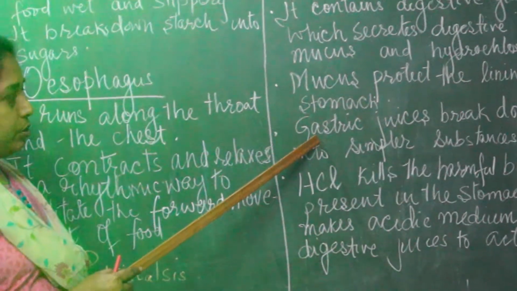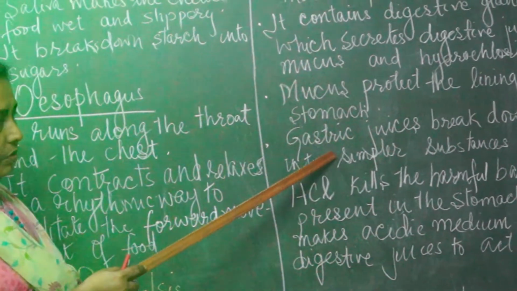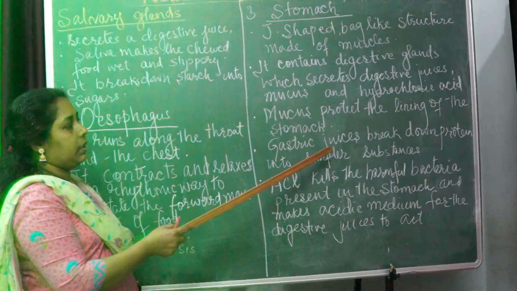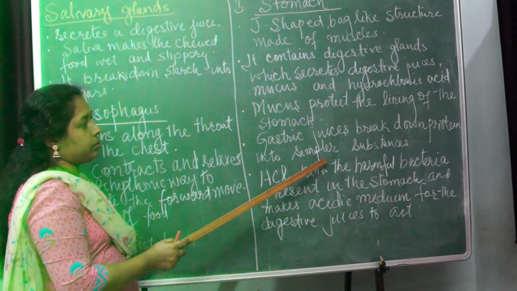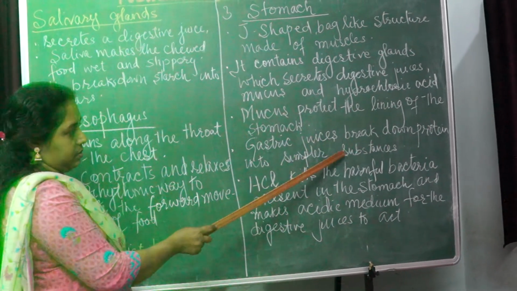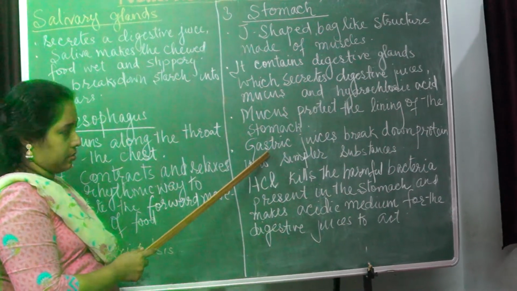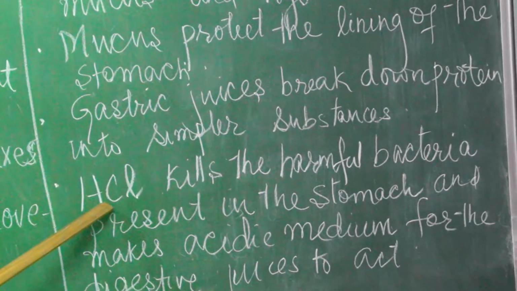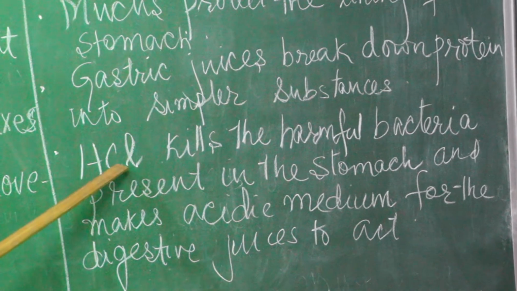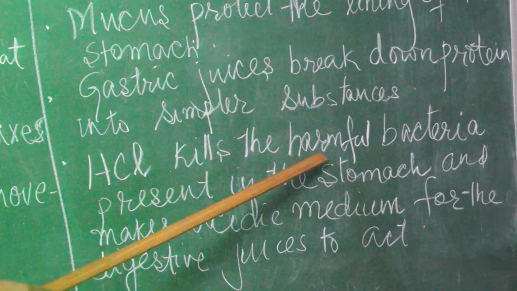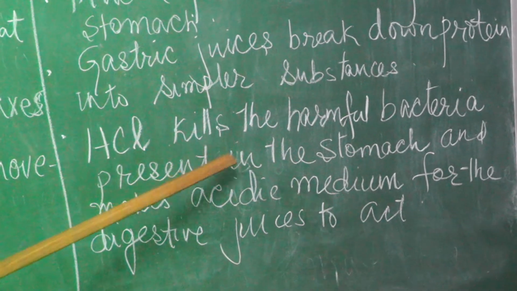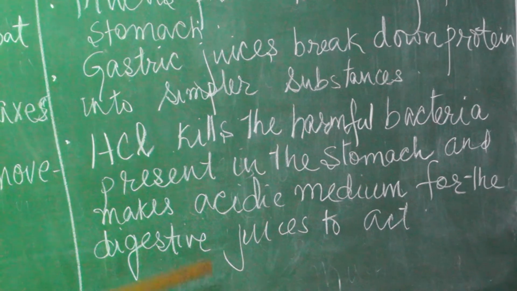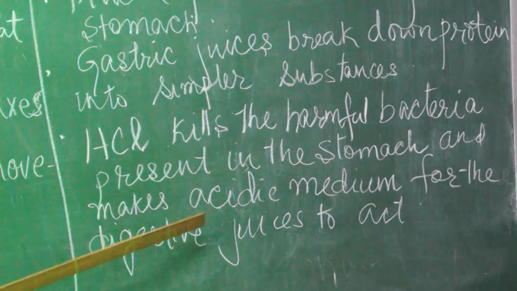Then gastric juice or stomach juice, a digestive juice like pepsin, breaks down protein into simpler substances. This is the function of the gastric juice. Then next is hydrochloric acid. What is the function of hydrochloric acid? It kills the harmful bacteria present in the stomach and makes the medium acidic.